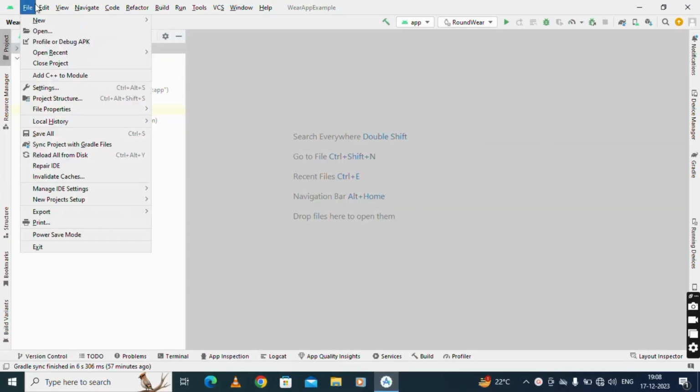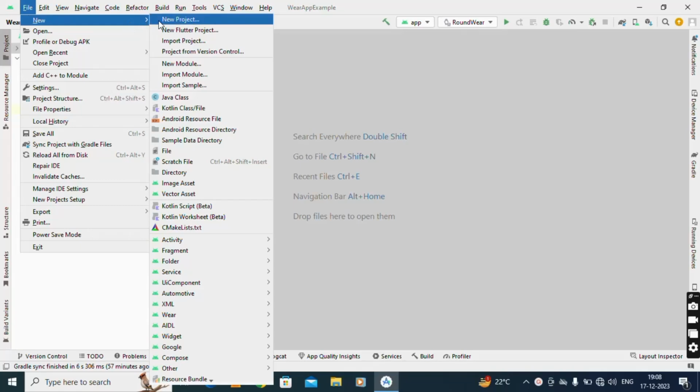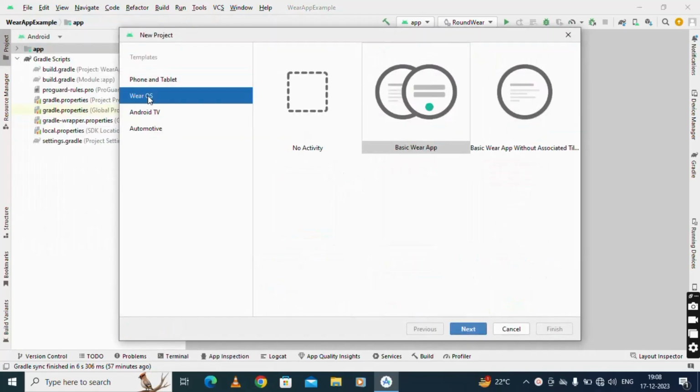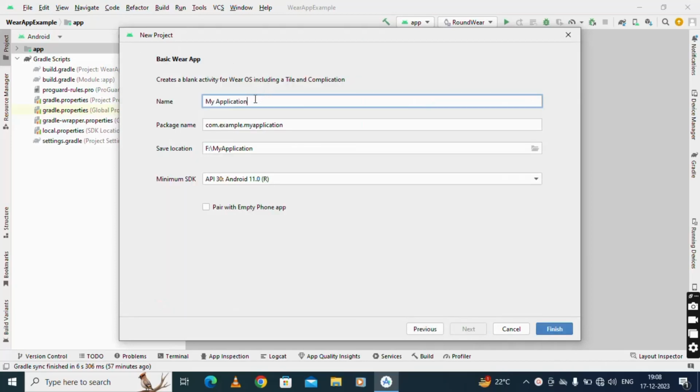So let's start in Android Studio. Create a new project, and select Wear OS. Select the basic Wear app and click next, and here you give it a name, like Wear OS first example, or any name for the app. Then let's finish.